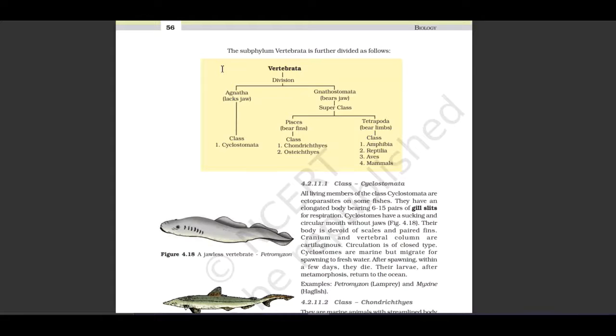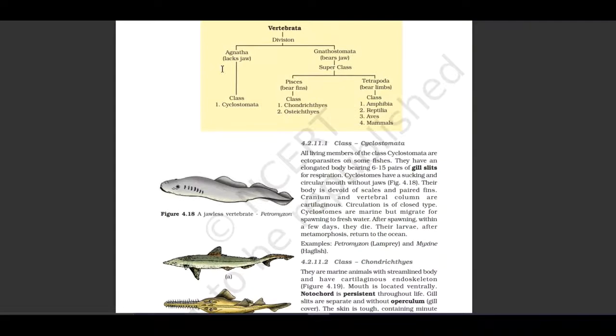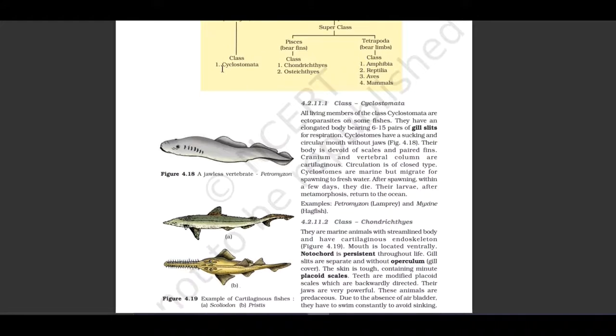Agnatha include the class Cyclostomata, while Gnathostomata include the superclasses Pisces and Tetrapoda. In Pisces, they bear fins, and in Tetrapoda, they bear limbs. The classes included in Pisces are Chondrichthyes and Osteichthyes, while Tetrapoda include Amphibia, Reptilia, Aves, and Mammalia. Let us see the Cyclostomata.